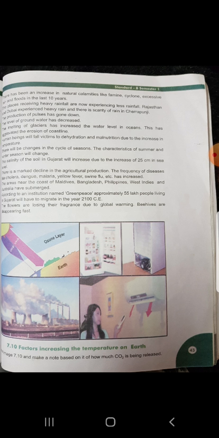Now turn to page number 44. Now on page number 44, the pictures are given of non-conventional sources of energy which you have to use so that it may not pollute the atmosphere. Now on page number 45, which measures are to be taken to prevent the global warming? So first is reduce the use of sources that release carbon dioxide. CO2 means carbon dioxide.